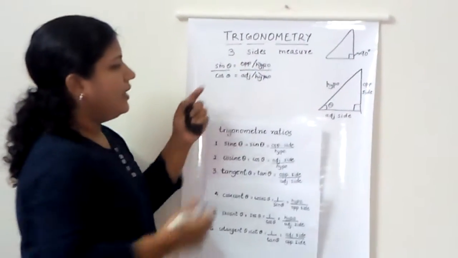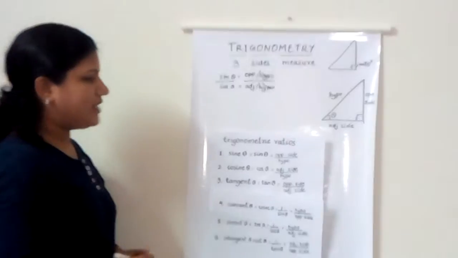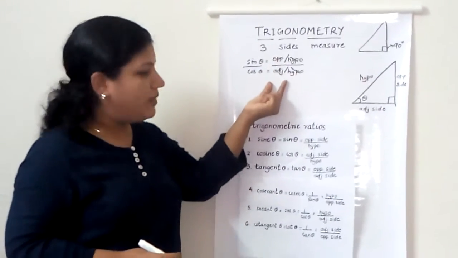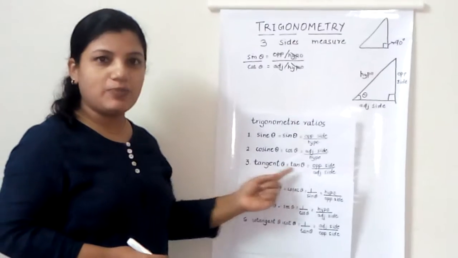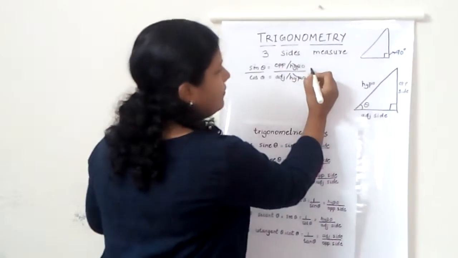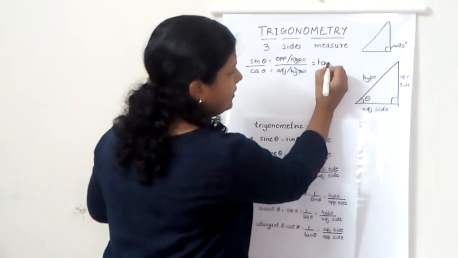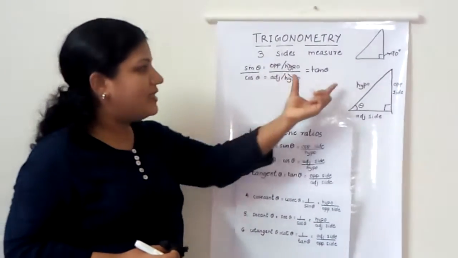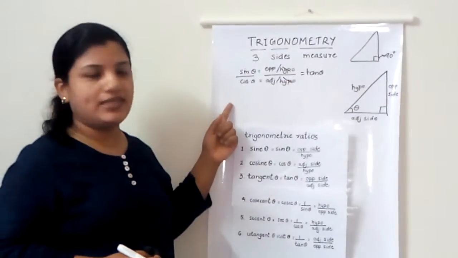Then it gives me opposite side by adjacent side. Now that's something very interesting. We have already seen opposite side by adjacent side is nothing else but tan theta. So we have a relation that connects cos, sine and tan: sine theta by cos theta is tan theta.